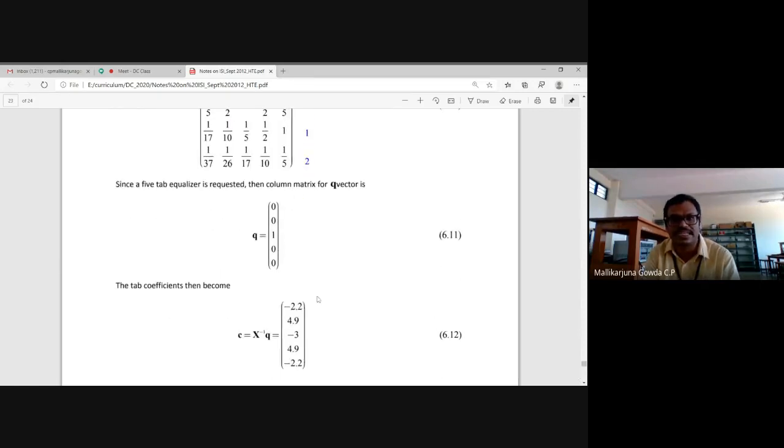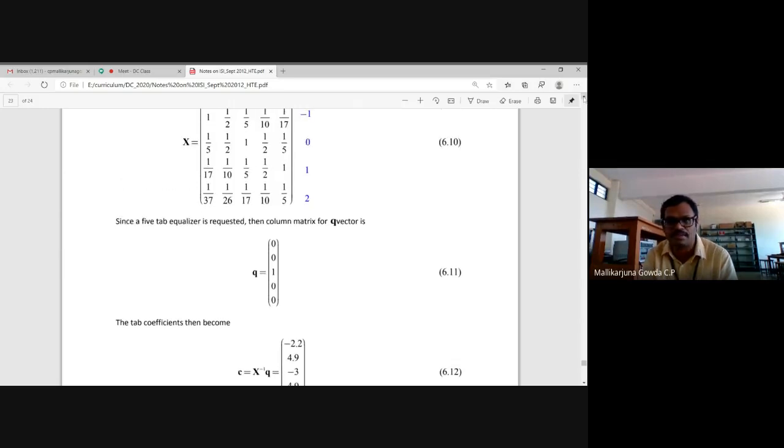So here, because you have to multiply, first you have to take the X inverse, then multiply with that Q, right? Then add all those up. You know how to do matrix multiplication, I feel. You are pakka with that. So you will be able to say whether you are getting these values or not.